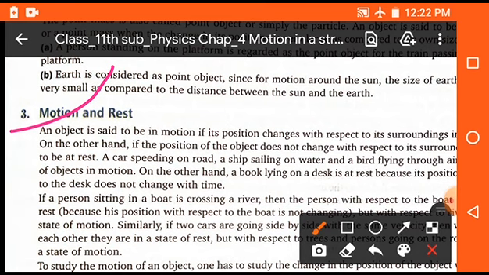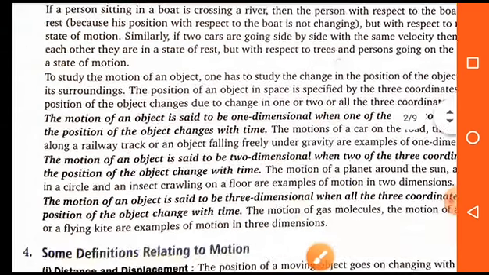Okay students, if we are moving on a cycle, at that time we are in motion because our position changes. But if two persons are sitting on the same cycle, then both persons are in the rest position with respect to each other. Clear? Okay students.